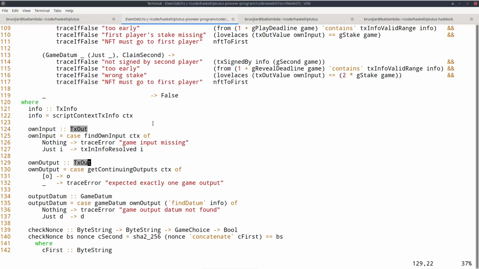So for that case, we'll use this own output function, and it checks all the outputs that go to the same address and only succeeds if there's exactly one such. Output datum makes use of this game datum function that we defined earlier, and given the case where we have exactly one output to the same script address, it tries to give us the datum. And that could fail, or otherwise we return the datum.